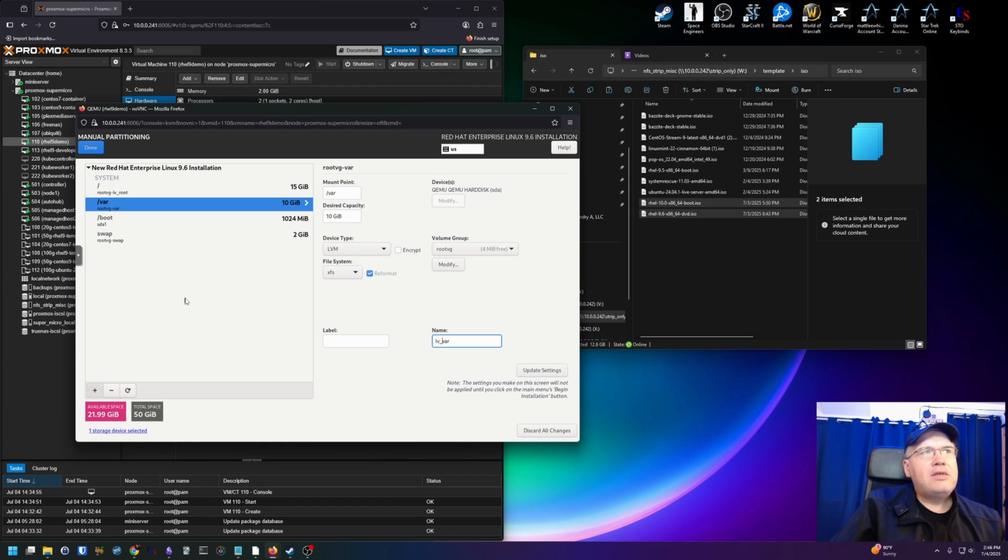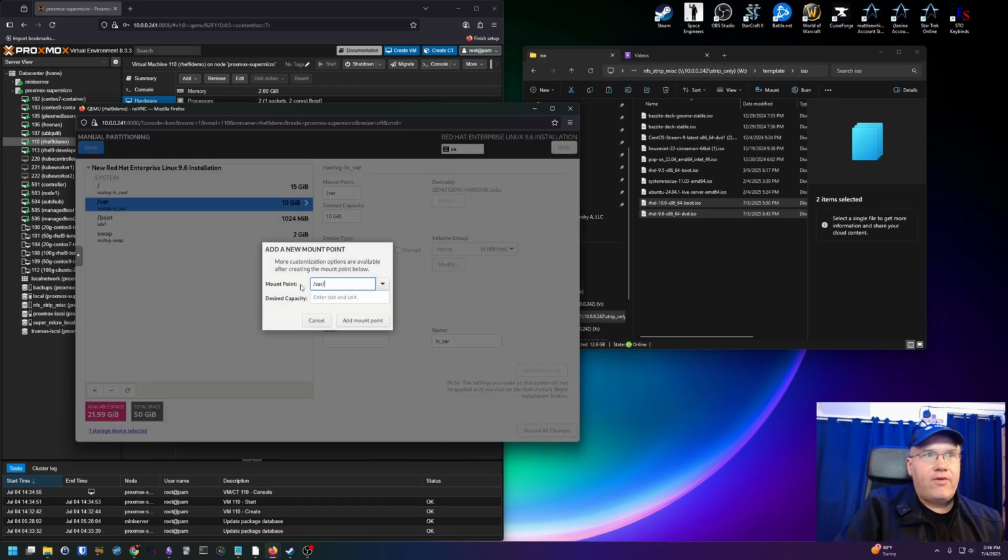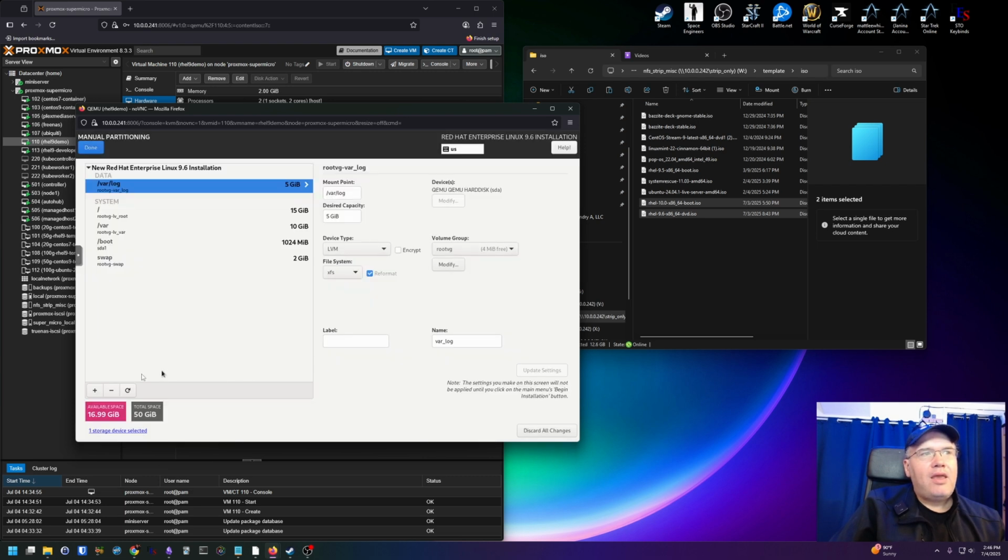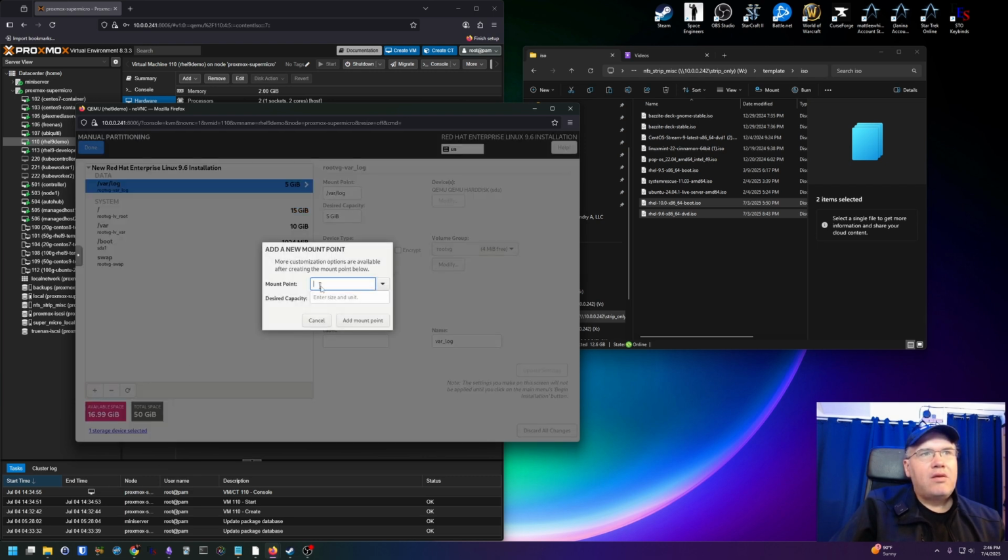Add a new one. /var/log. Just going to give it 5 gig. And we'll do a /tmp. I want to give it 5 gig. Now you might want this longer for your temp. Theoretically, when you download something, it should go in your home drive or /tmp. It's up to you on how large you want it to be.